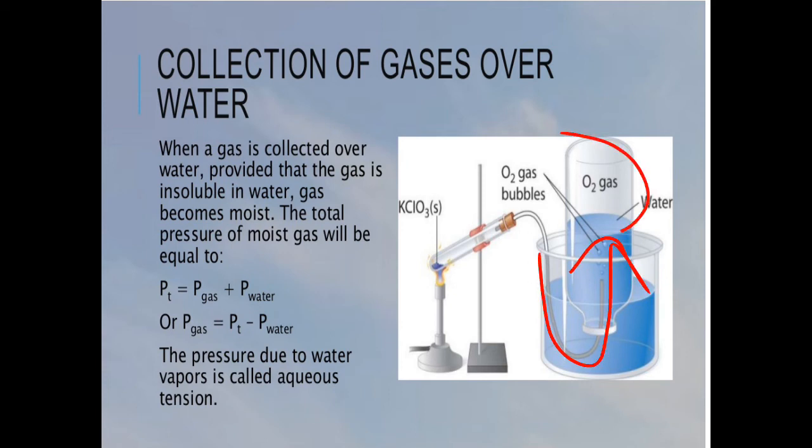So the pressure of this oxygen gas can only be calculated when we know the pressure of the water vapor, which is also called aqueous tension. So here the total pressure of the collected gas will be the partial pressure of the gas, oxygen, plus the aqueous tension. Or we can get the partial pressure of the gas by subtracting the aqueous tension from this total pressure.